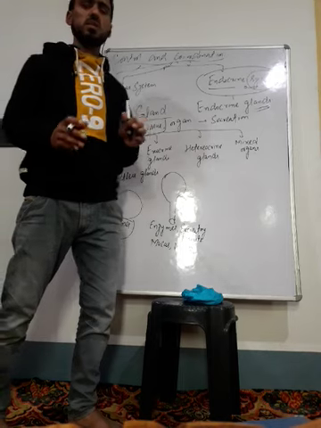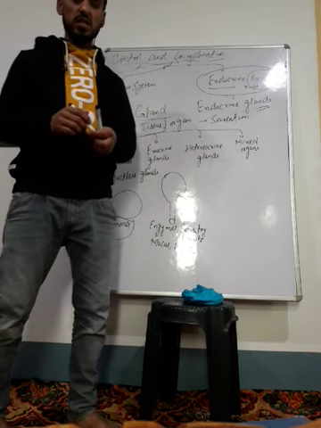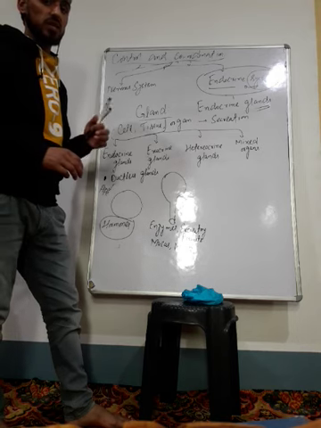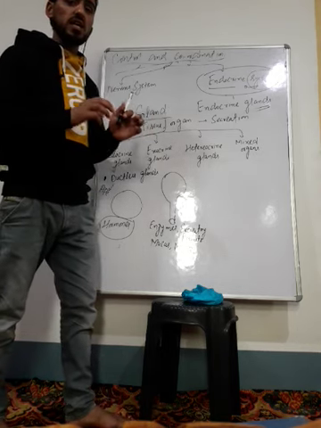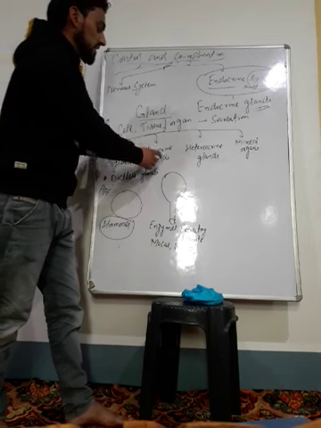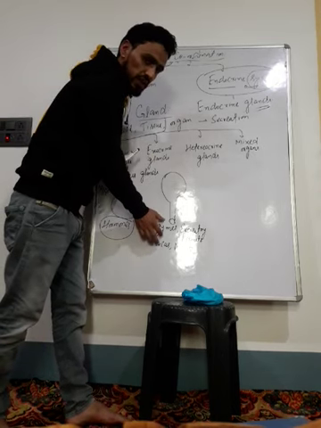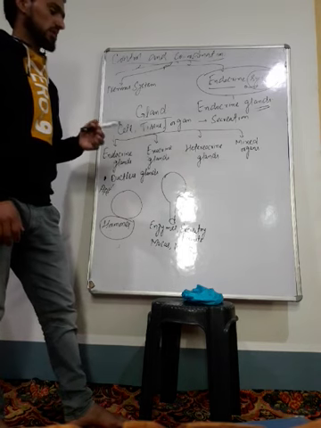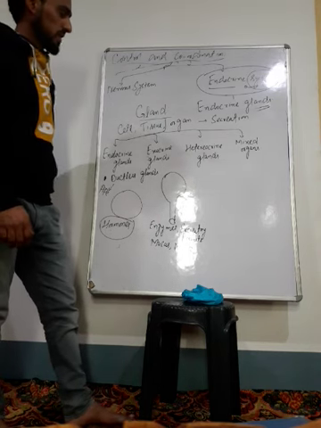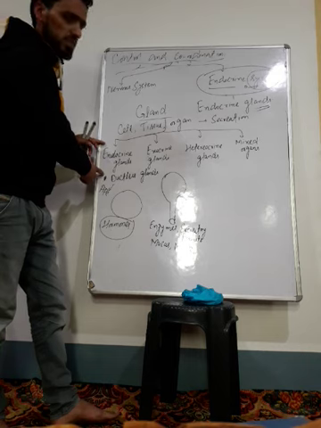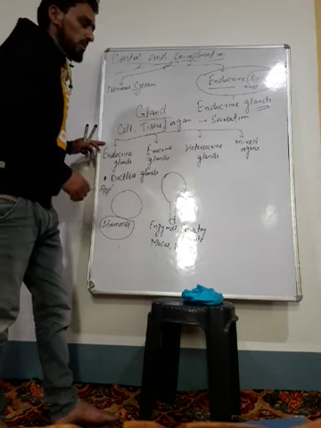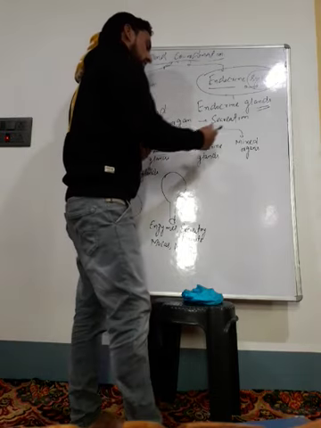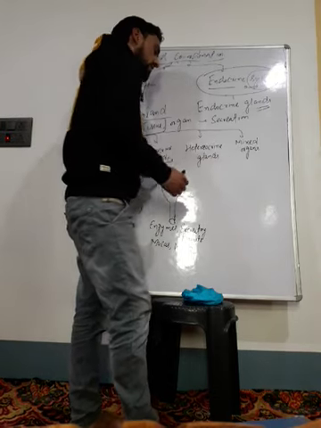In the digestive system, the glands except the pancreas were the exocrine glands, because they have ducts, and they secrete various types of enzymes. These enzymes help in the process of digestion. The endocrine glands we will study in detail later. And after that the heterocrine glands, which are also known as mixocrine glands.